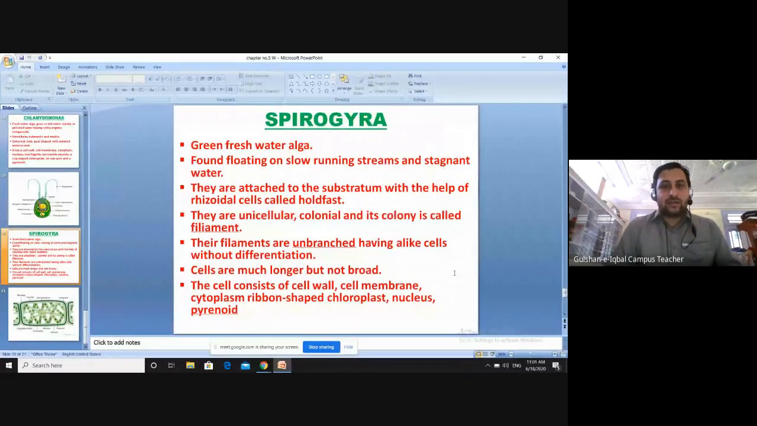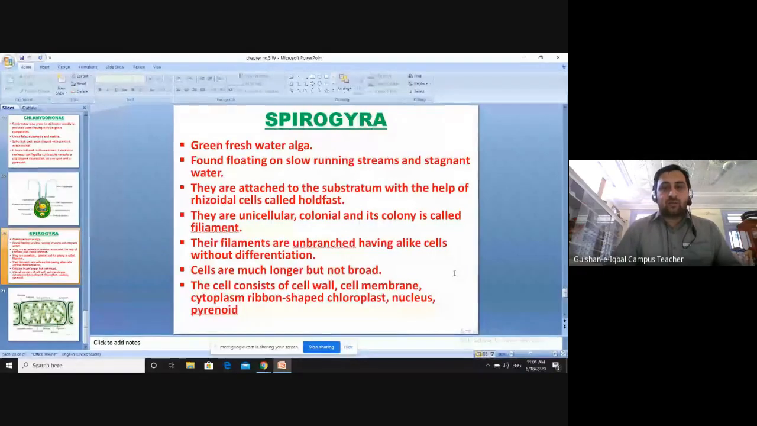Okay, Spirogyra is basically again a freshwater alga. ये भी fresh water में present होता है, and it can be found in the habitat of slow running streams and stagnant water. So the water which is stagnant and which is slow running, it will be found floating on them, floating on its surface. So the green color floating on its surface are normally the Spirogyra.